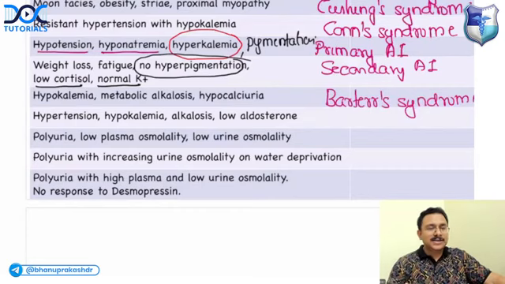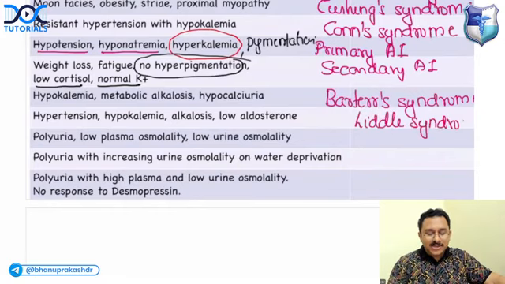What about the next condition? A patient having hypertension, hypokalemia, alkalosis, and low aldosterone. What is the diagnosis? It is Liddle syndrome due to epithelial sodium channel activation.